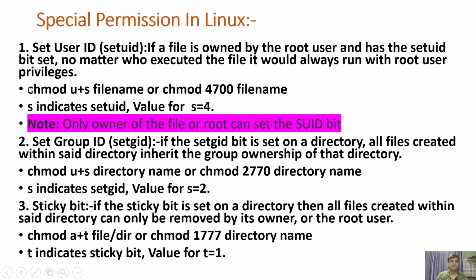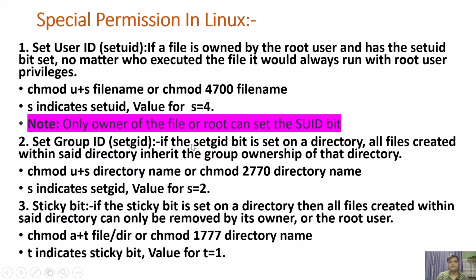And you can use this command, chmod u+s and the file name, or you can also use chmod 4700 and then the file name. S here indicates SUID, and the value for this s will be 4, right? And one more important point, only the owner of the file or root can set the SUID, else no one can set it.